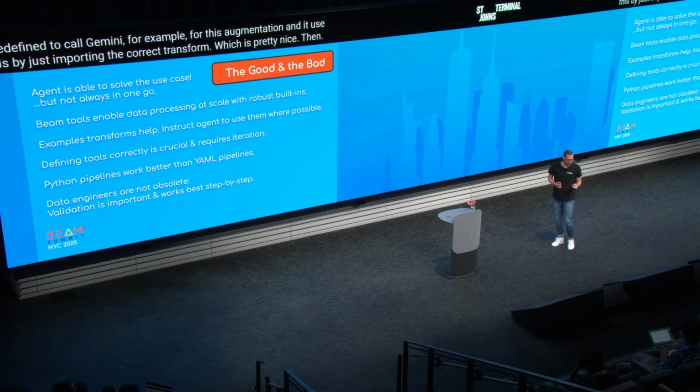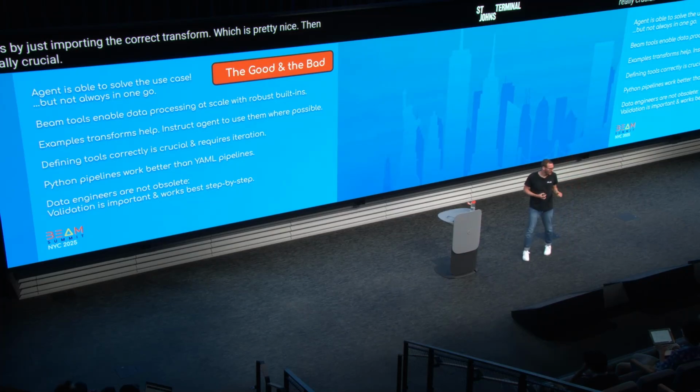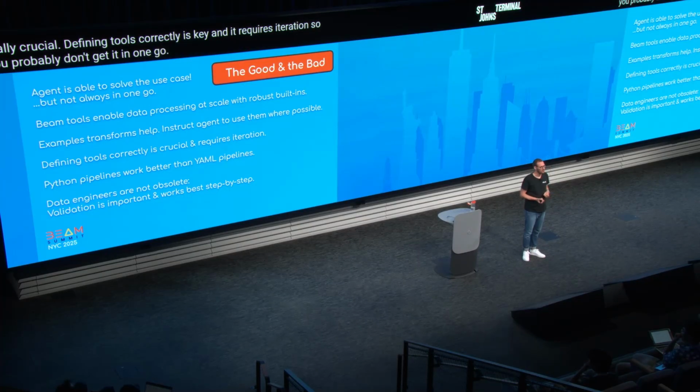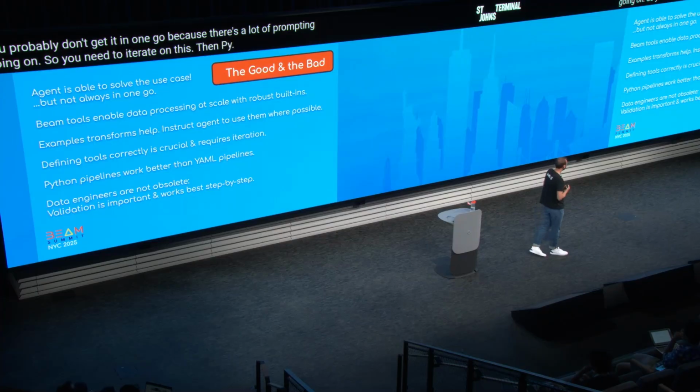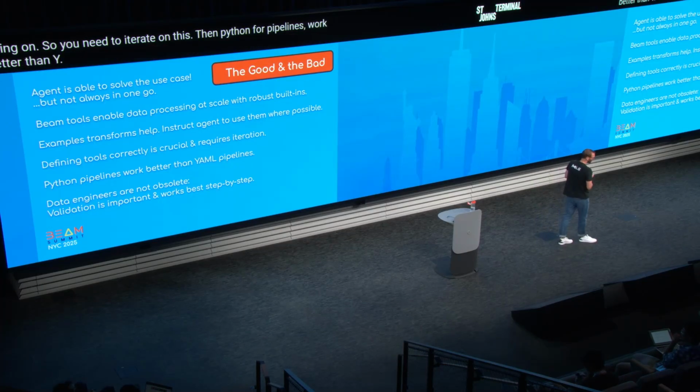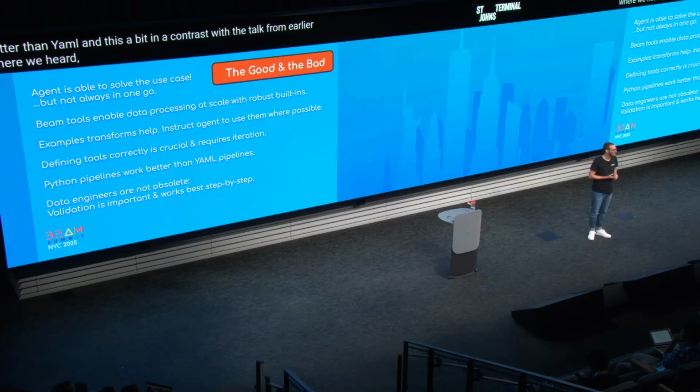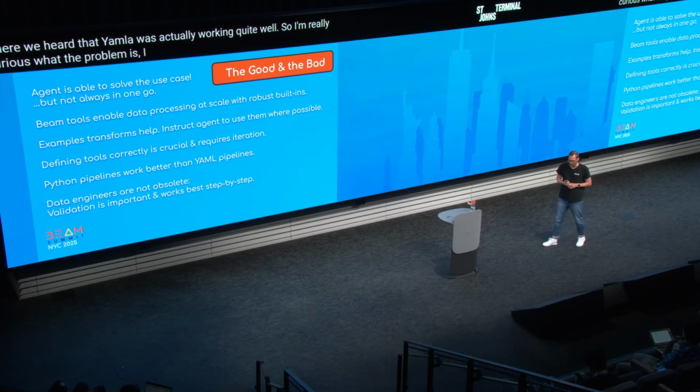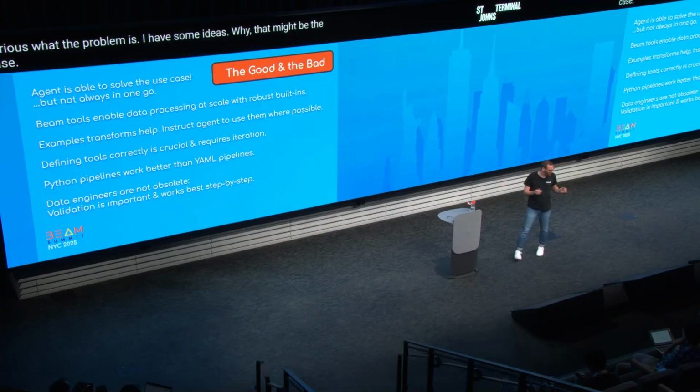Then, really crucial, defining tools correctly is key, and it requires iteration. So you probably don't get it in one go, because there's a lot of prompting going on, so you need to iterate on this. Then Python pipelines work better than YAML, and this is a bit in contrast with the talk from earlier where we heard that YAML was actually working quite well, so I'm really curious what the problem is. I have some ideas why that might be the case, but let's take it as an observation.